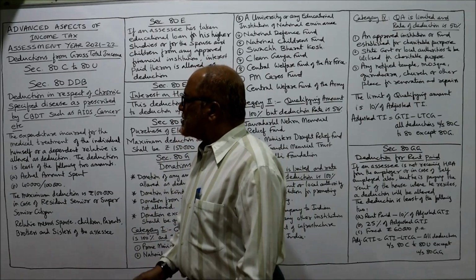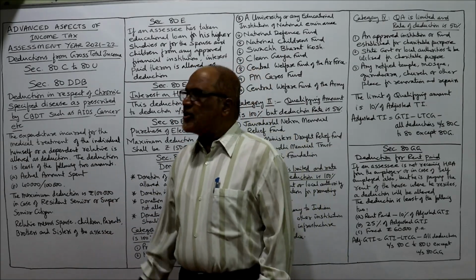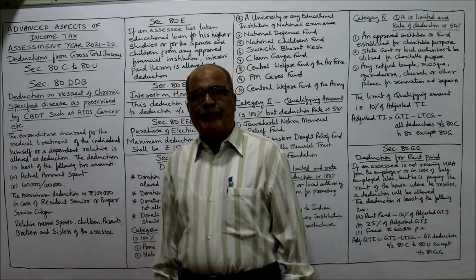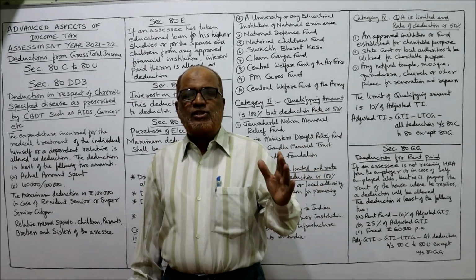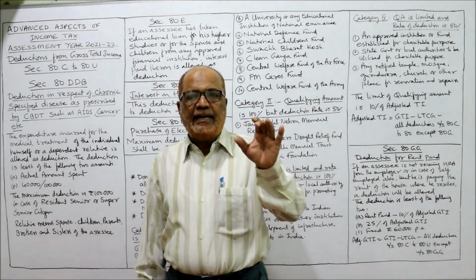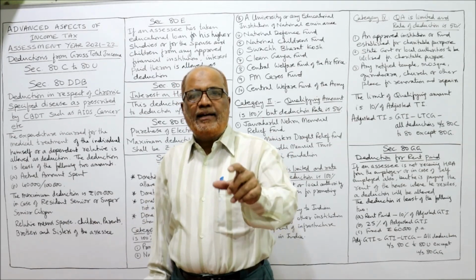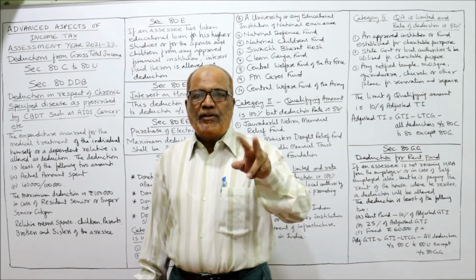Now I am going to discuss the deduction under section 80DDB. Last video I explained the deduction under section 80DD. Now this is 80DDB. What is the difference?